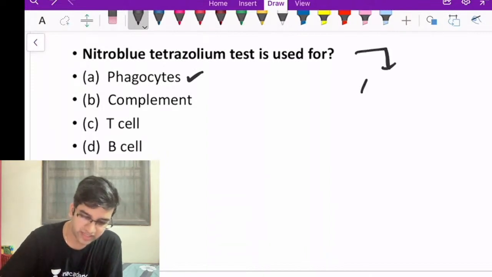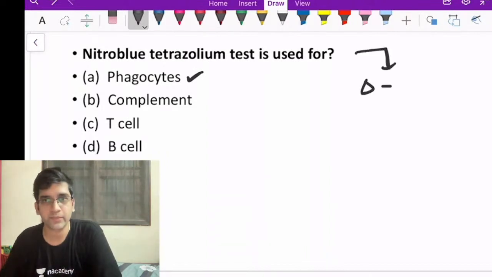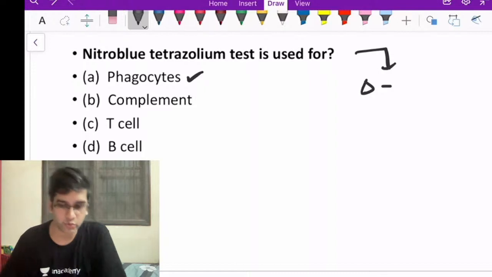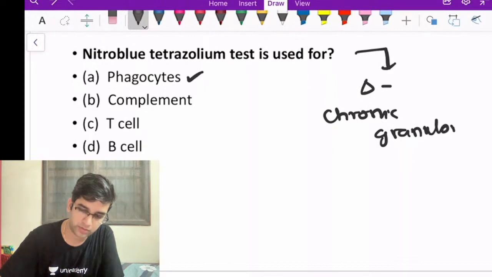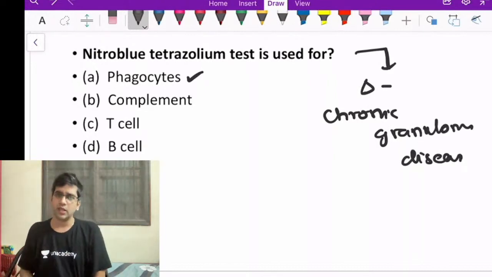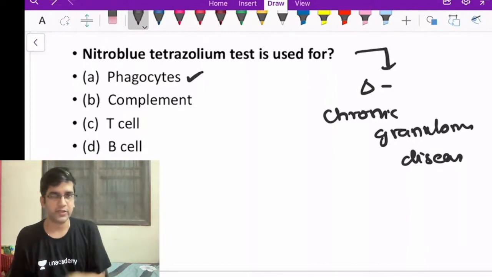And what is the disease I can diagnose using the test? What is the test? What is the disease I can diagnose? We can diagnose chronic granulomatous disease. Perfect. Okay. I can easily diagnose a case of a chronic granulomatous disease. Not MI, it's chronic granulomatous disease, right?